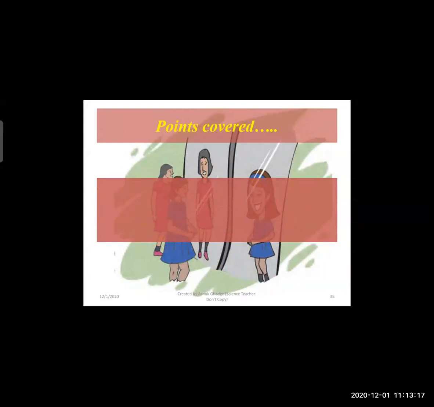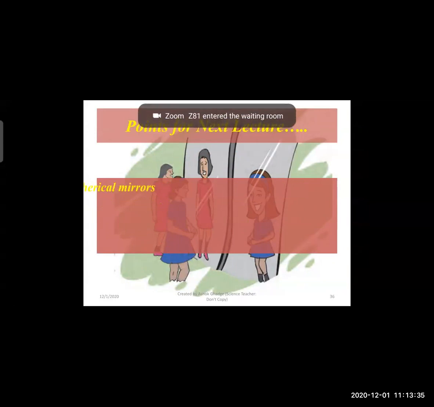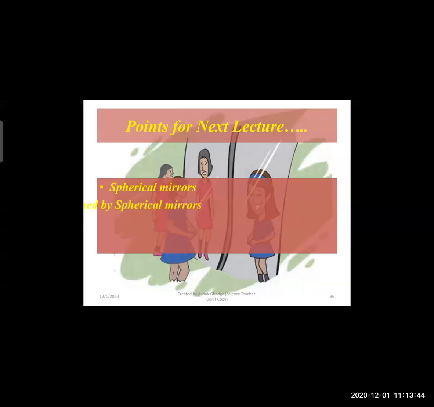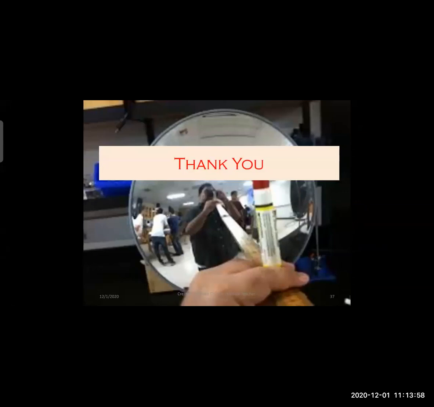So today we have covered light and reflection. Next, we have covered mirrors and their types. What are the mirrors and what are the types of mirror? For the next lecture, we will see the concept of spherical mirror, the terms which are used in spherical mirror, and the images formed by spherical mirror. Next, there will also be a discussion on magnification due to spherical mirror. Okay, thank you.